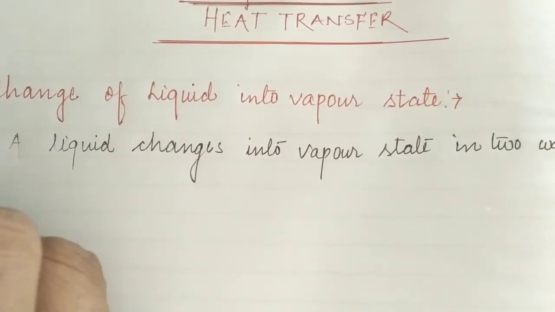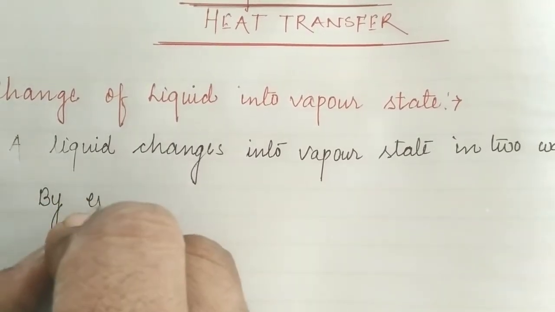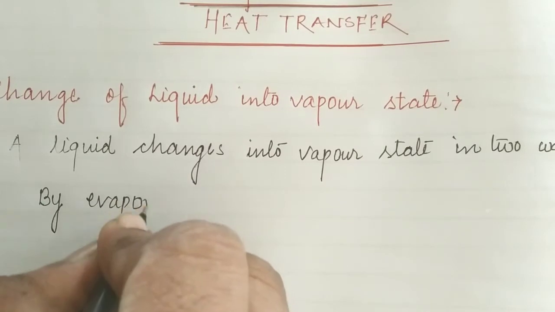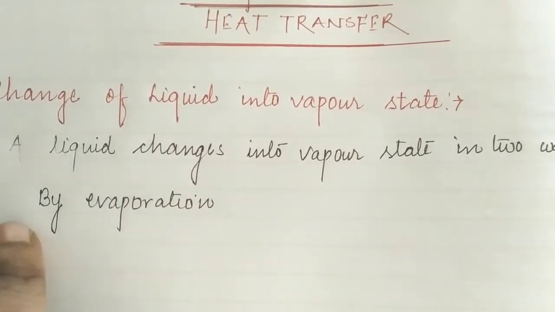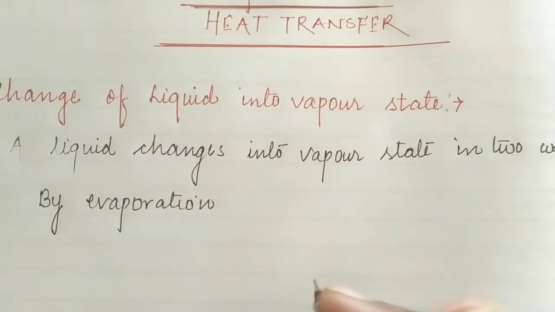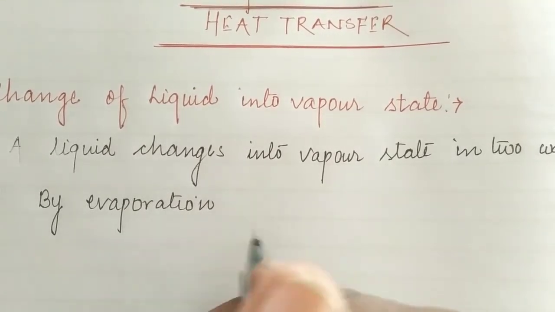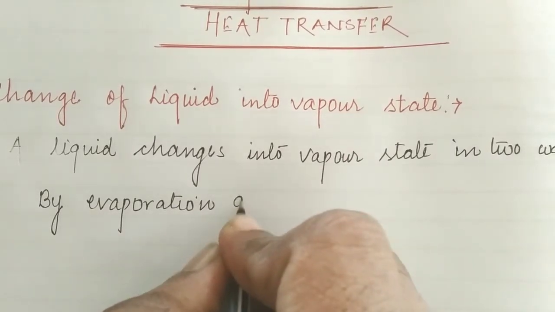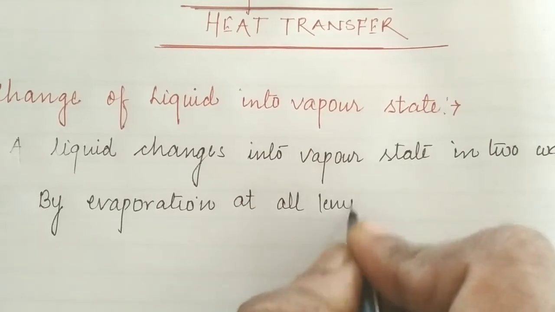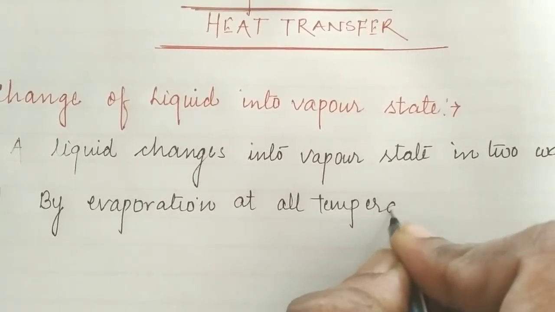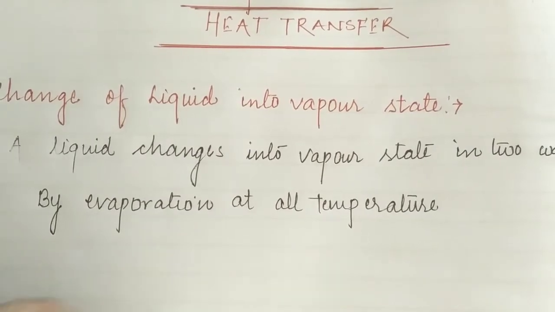The first way is evaporation, which occurs at all temperatures. Students, we must know evaporation may occur at all temperatures, whereas boiling occurs at a fixed temperature.